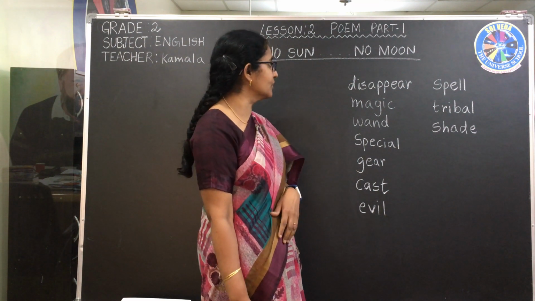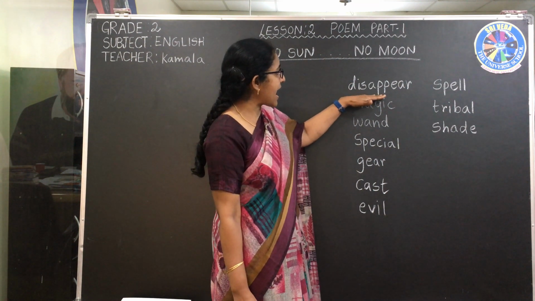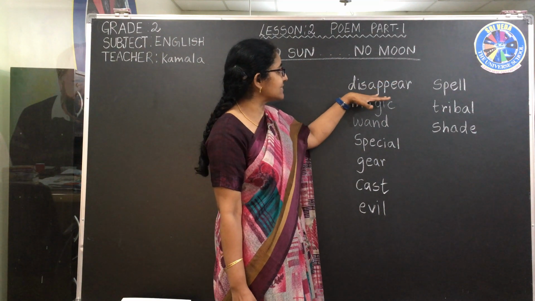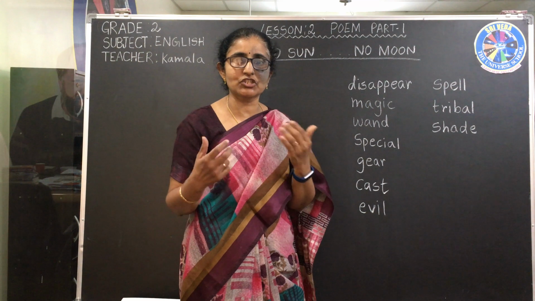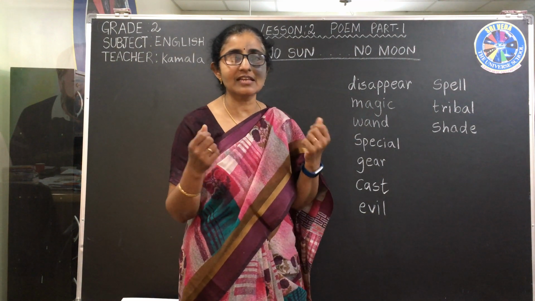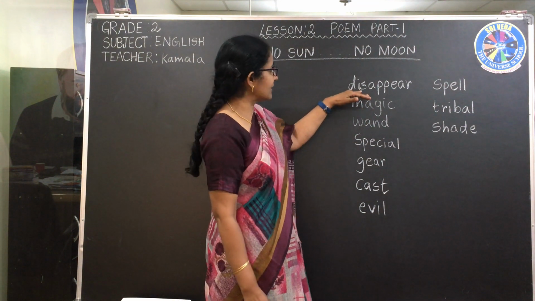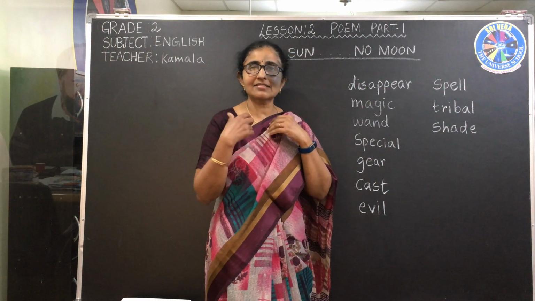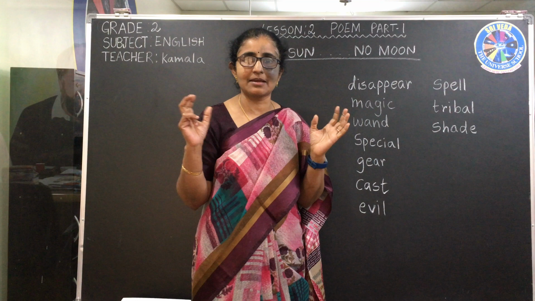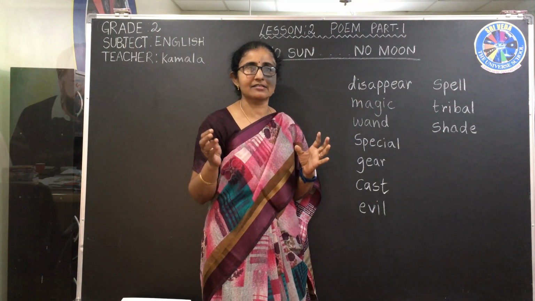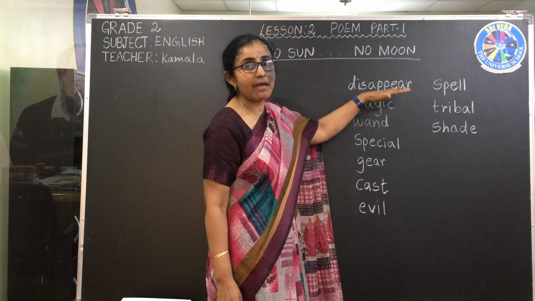Here there are many new words like disappear. What is disappear? All of you know what is appear? Appear means kanipinchadam. Something which we can see is called appear. Then what is disappear? Means we cannot see it, it vanished, it went away. That is disappear, means going. We can't see it. That is disappear.